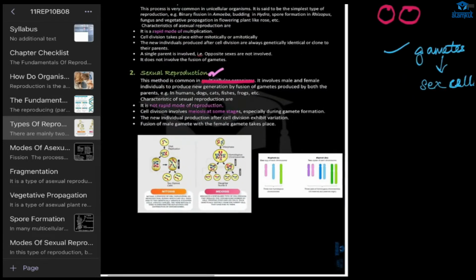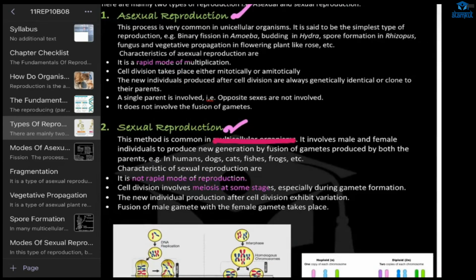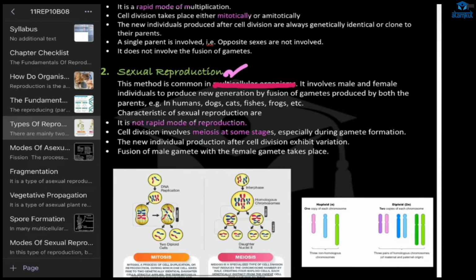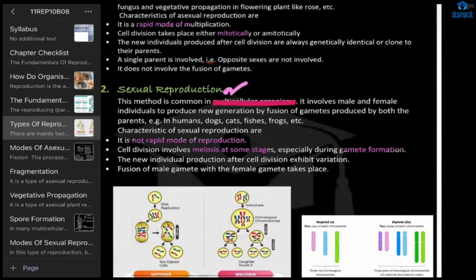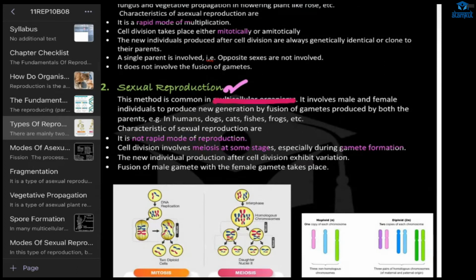Now, what is meiosis? In asexual reproduction there is involvement of mitosis, and in sexual reproduction there is involvement of meiosis during gamete formation. So, what are meiosis and mitosis? I'm not sure, I think I forgot. In ninth you would have studied. Ma'am, is it where one cell divides into... Yes, that is cell division only. But there are two types of cell division: one is mitosis, the other is meiosis.